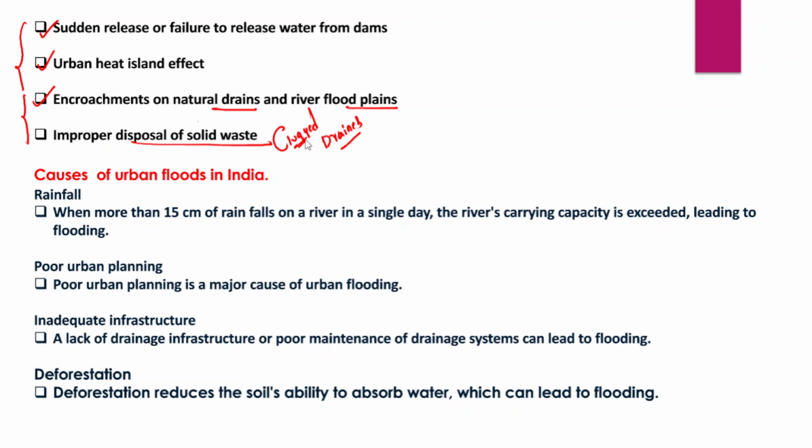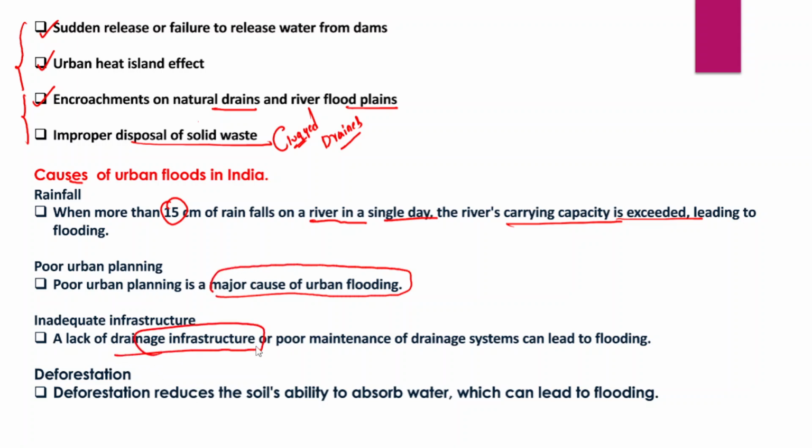Now, apart from that, there are certain other causes of urban floods in India. When there is more than 15 centimeters of rainfall on a river in a single day, the river's carrying capacity would be exceeded, and that would lead to a flood-like situation. Particularly those cities located on the banks of rivers, because of the lower carrying capacity of these rivers, are being flooded. And in fact, poor urban planning is also another major cause of urban flooding in India. Inadequate infrastructure, a lack of drainage infrastructure, or poor maintenance of drainage systems can also lead to flooding.